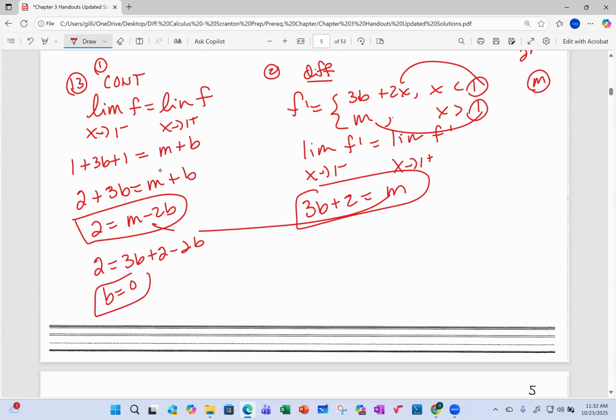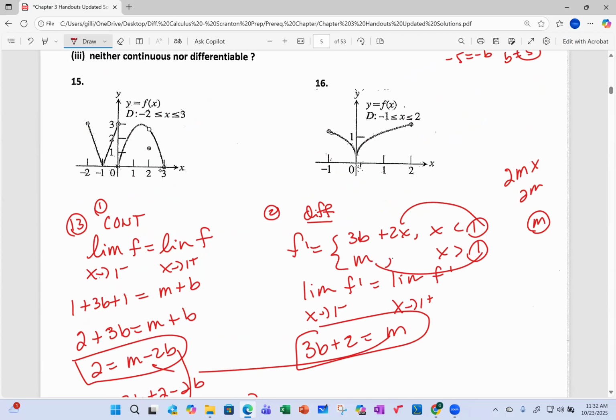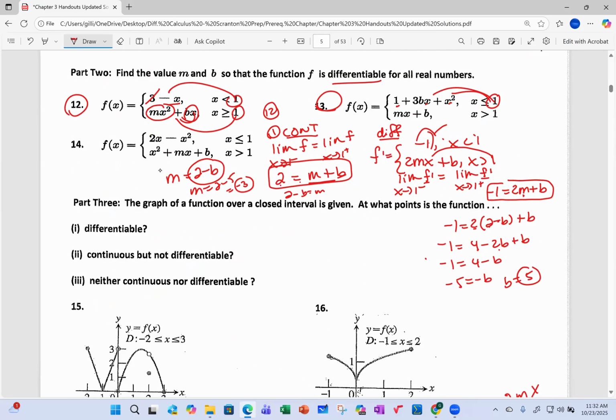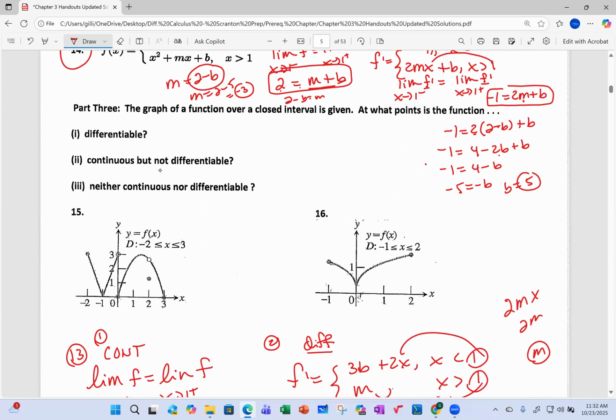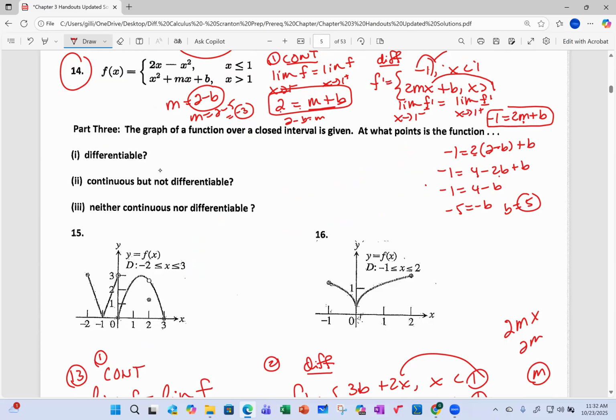So if b is 0, I then substitute that in. And m is equal to 2. So m is 2 and b is 0. And you can check my solutions if you want on doing number 14. Now, for what points is the function differentiable? Well, maybe consider where it's not differentiable.